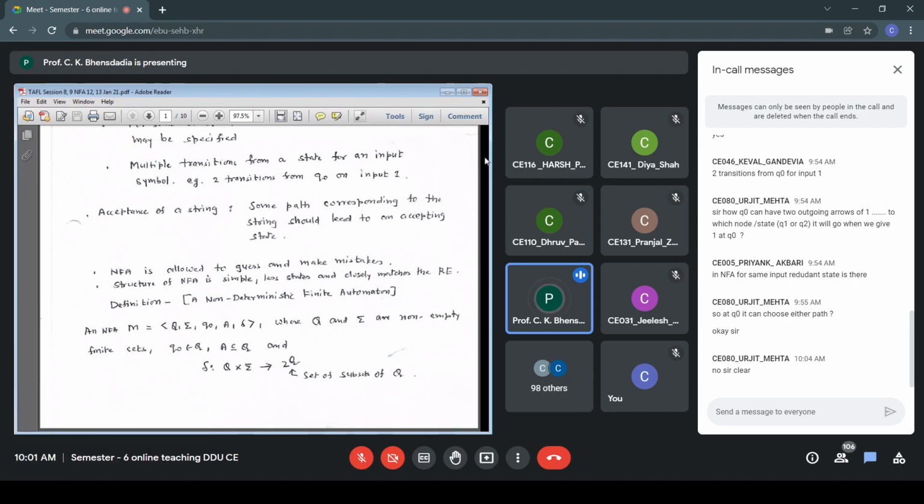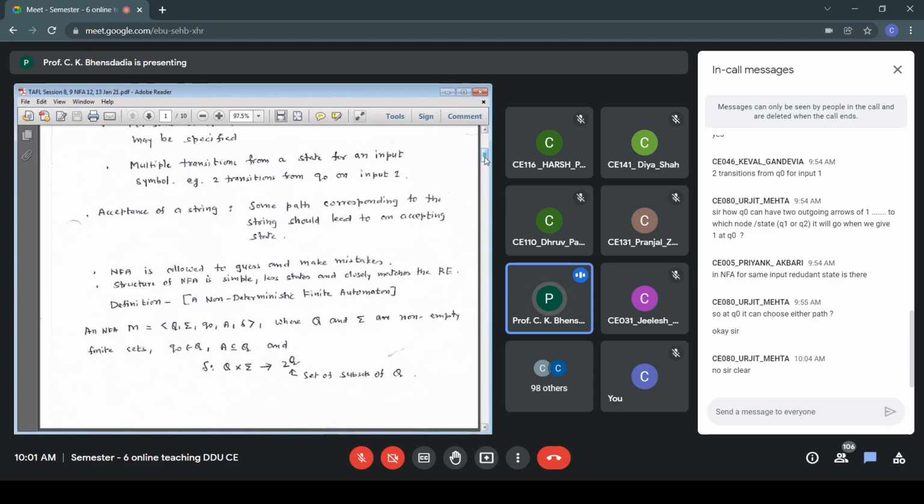Now let us formally define a non-deterministic finite automata. Same tuples are there: Q, sigma, Q0, A, del. Same tuples as that of a deterministic FA. Formal definition of NFA. Same meaning for Q.